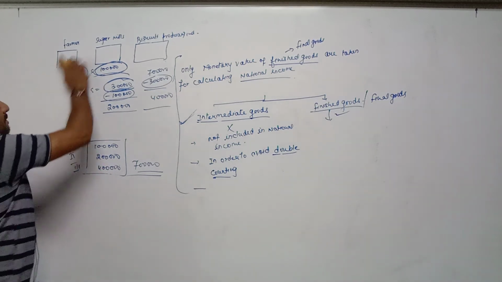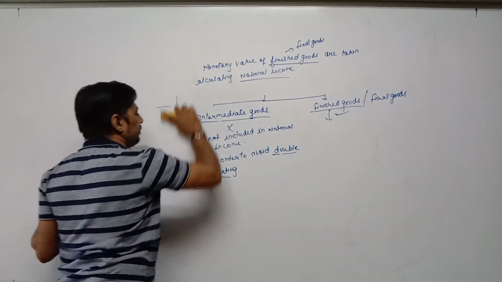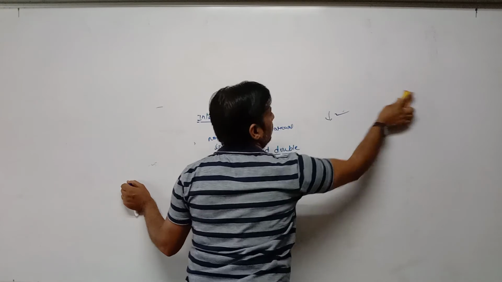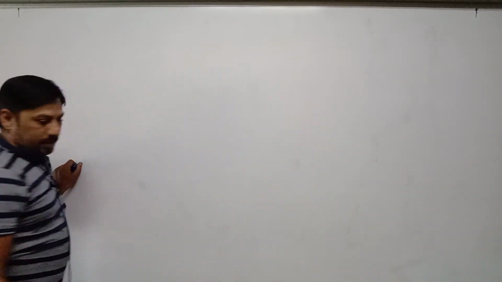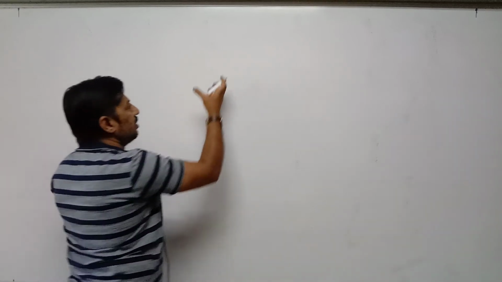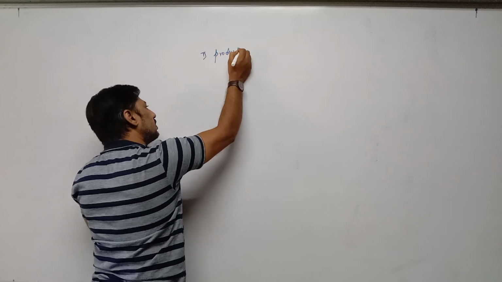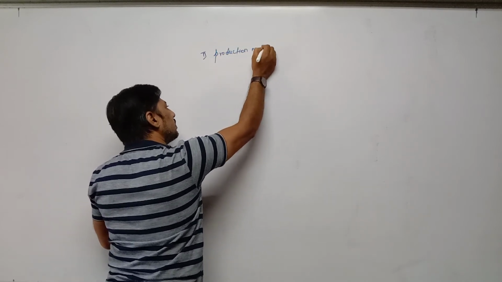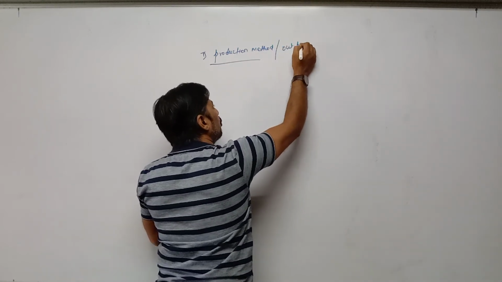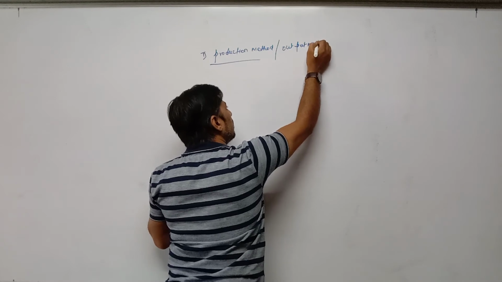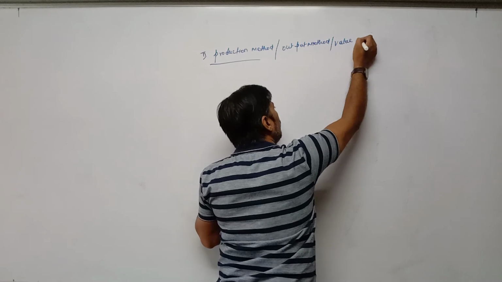Now the second method for calculating national income. The second method is the production method, or output method, or value added method.